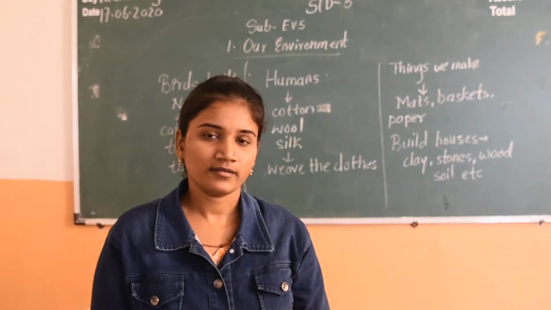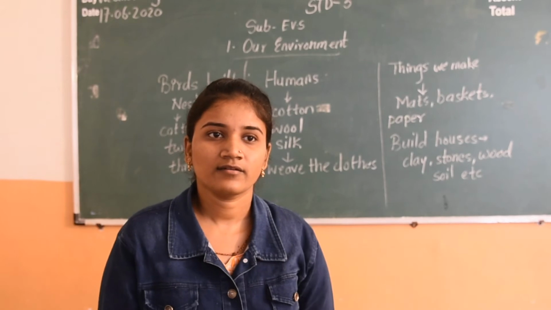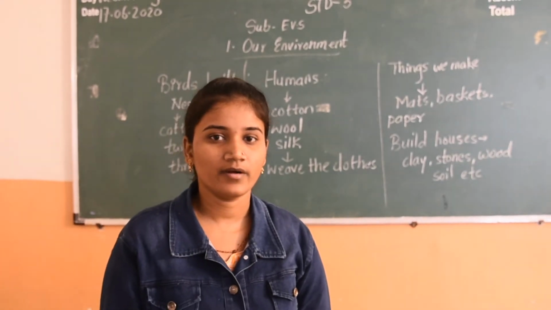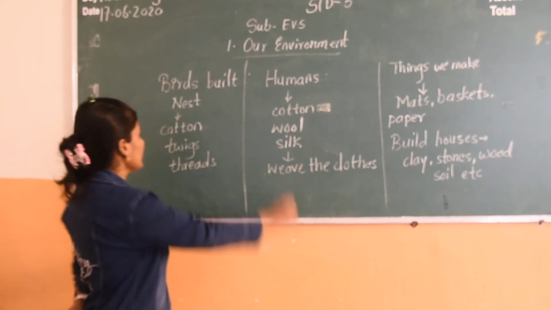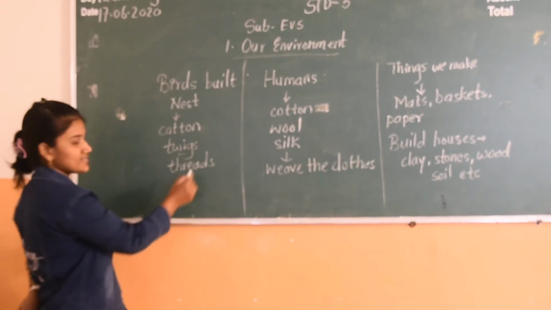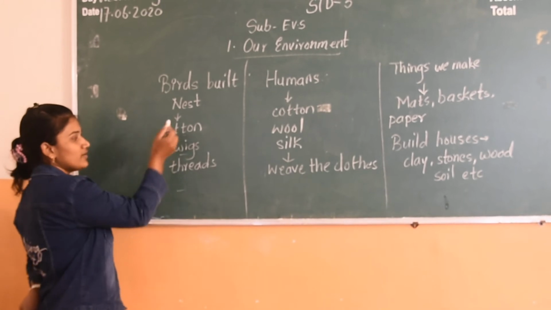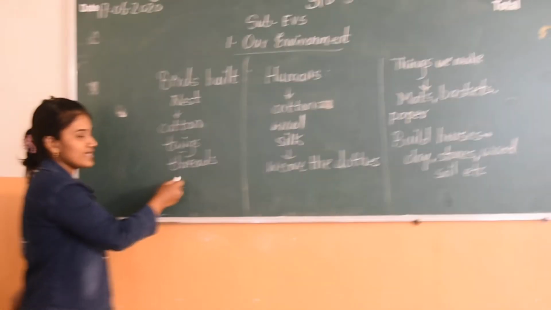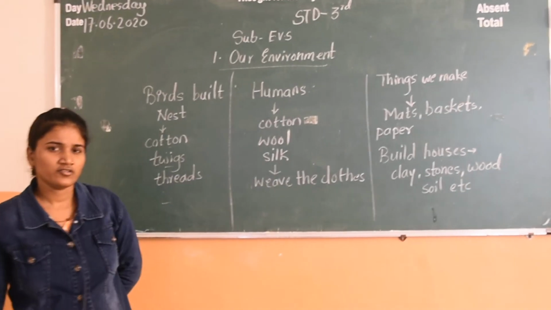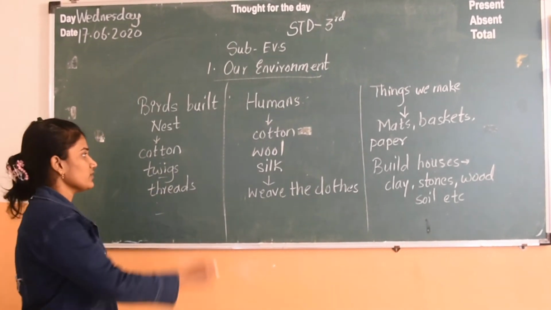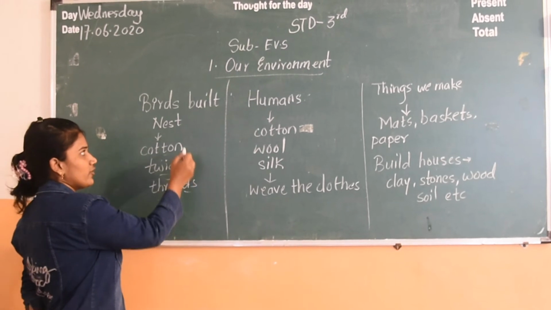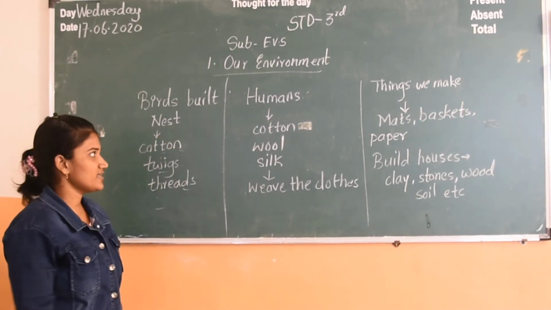Now birds build the nest. What do they need to build the nest? We can see cotton, twigs and threads. Birds need cotton, twigs and thread to build a nest. So these things we are getting from the environment for birds to build the nest.